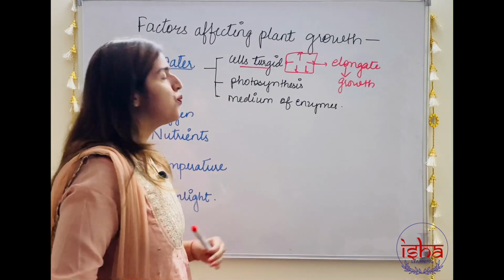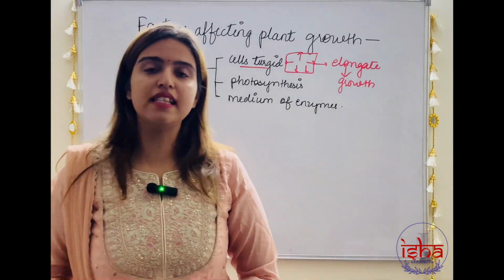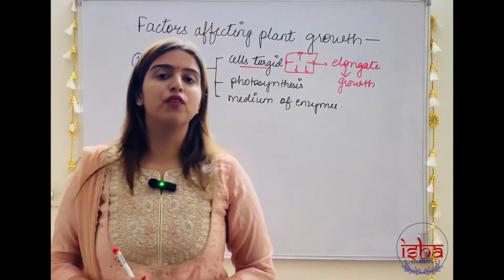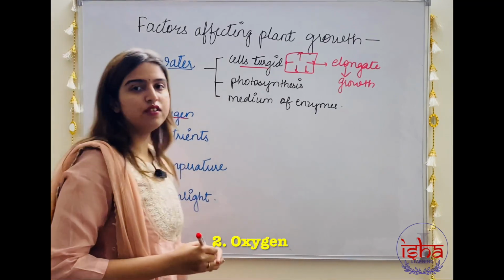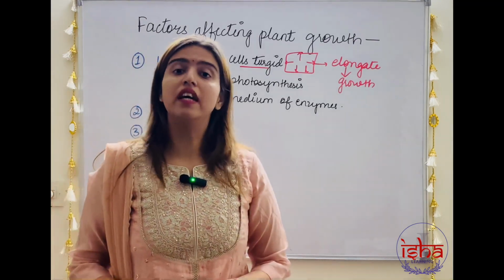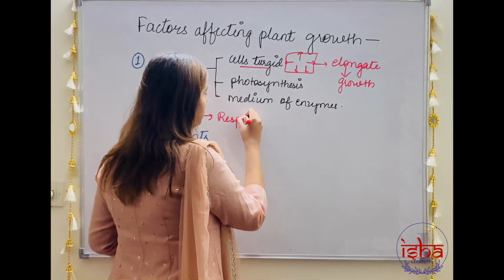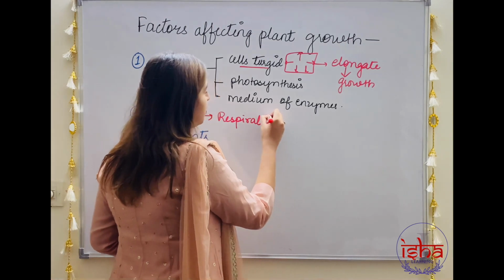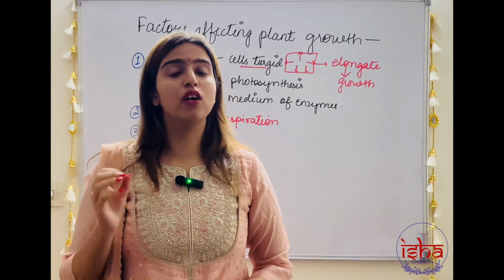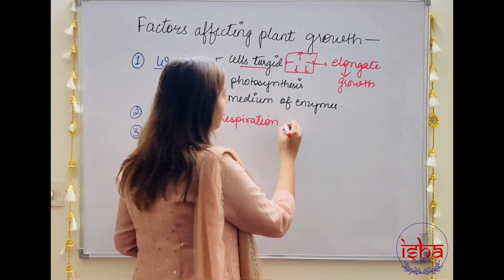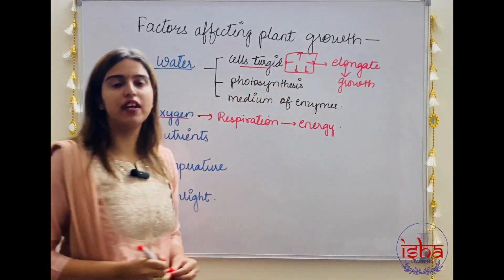The third function is water also serves as a medium in which all the enzymatic activities that are required for the metabolism of the plant take place. The second factor is oxygen. Oxygen is required for the process of respiration. Now, respiration is a process by which whatever carbohydrates has been produced in the photosynthesis process is going to be broken down and it will cause the release of energy. So, this oxygen is required to release energy in the living plants.